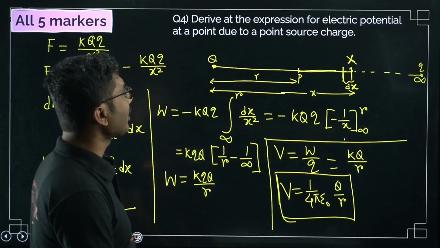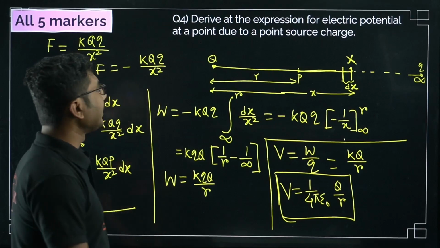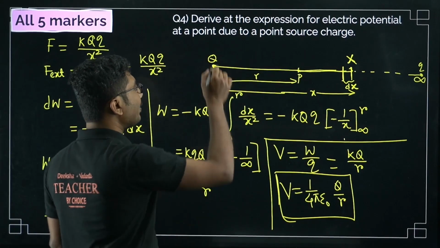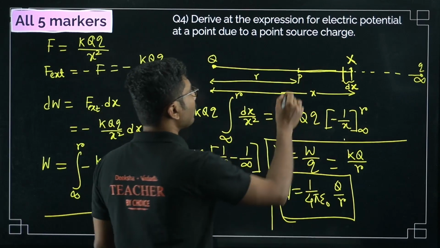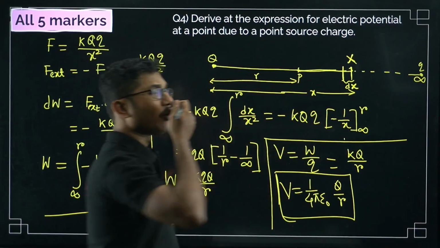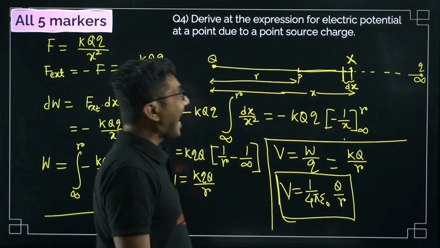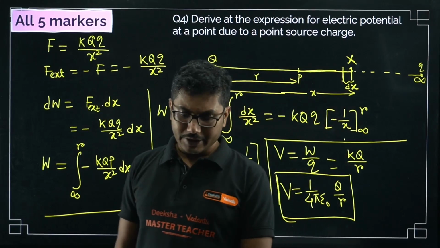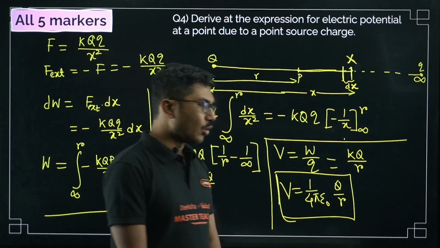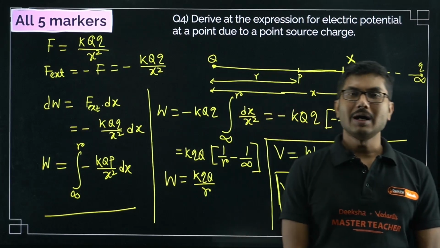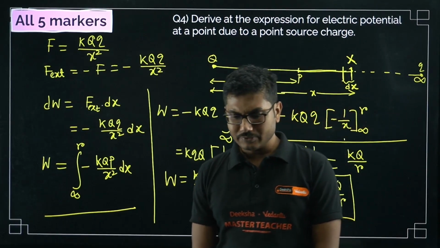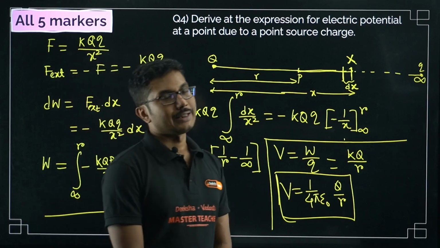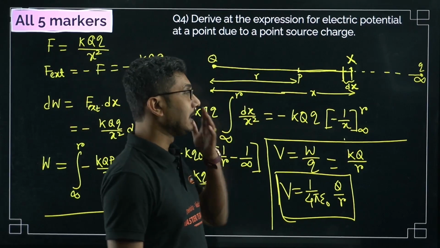Derive the expression for electric potential at a point due to a point source charge. So the point source charge Q is placed over here, and we are trying to find the electric potential at some point P. How do we find the electric potential? The definition says that it is the work done to move a unit positive test charge from infinity to a point in the electric field. That is the basic definition of electric potential.